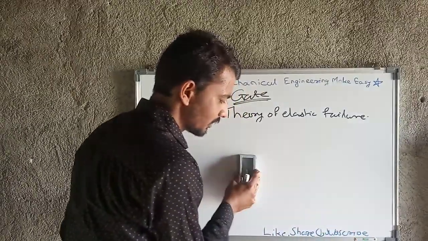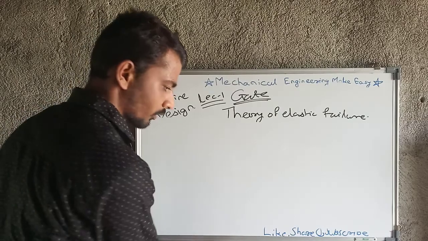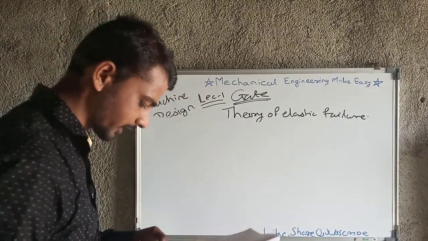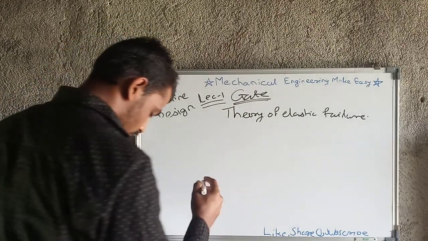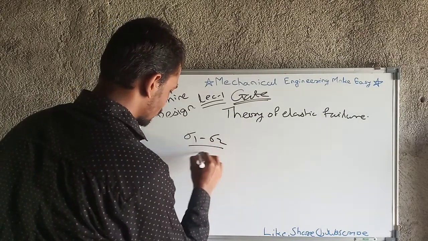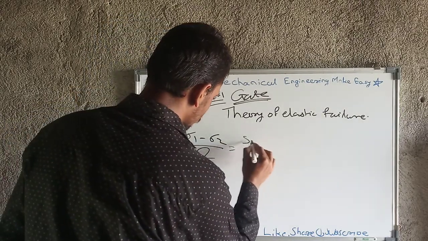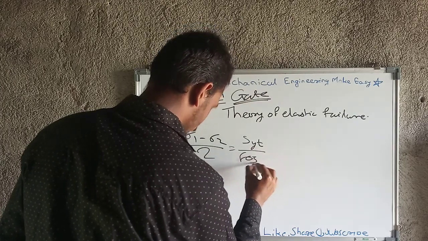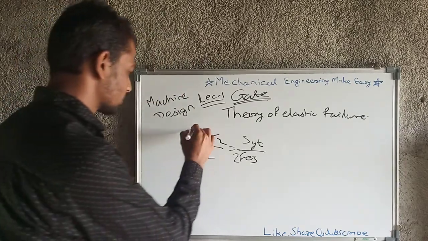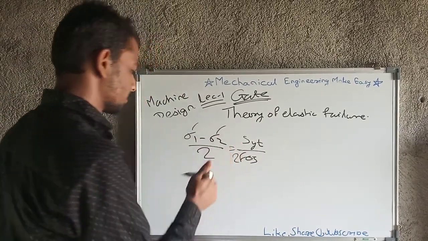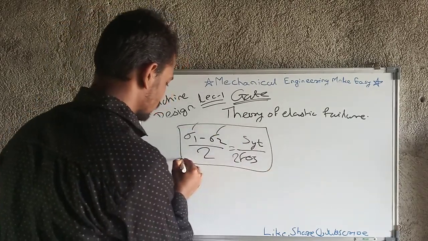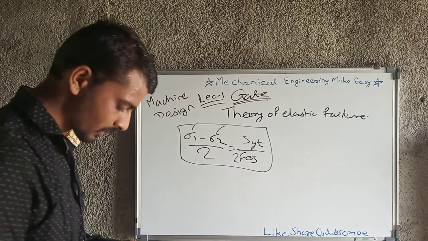If you are not getting it clear, then comment and I will give you the explanation again, but as per my knowledge I am giving all the possible explanation I can. So what are the formulas for the maximum shear stress theory? That is (sigma 1 minus sigma 2) upon 2 equals SYT upon twice the factor of safety. Here sigma 1 is the maximum principal stress, sigma 2 is the minimum principal stress. This is one equation from the maximum shear stress theory, and another is